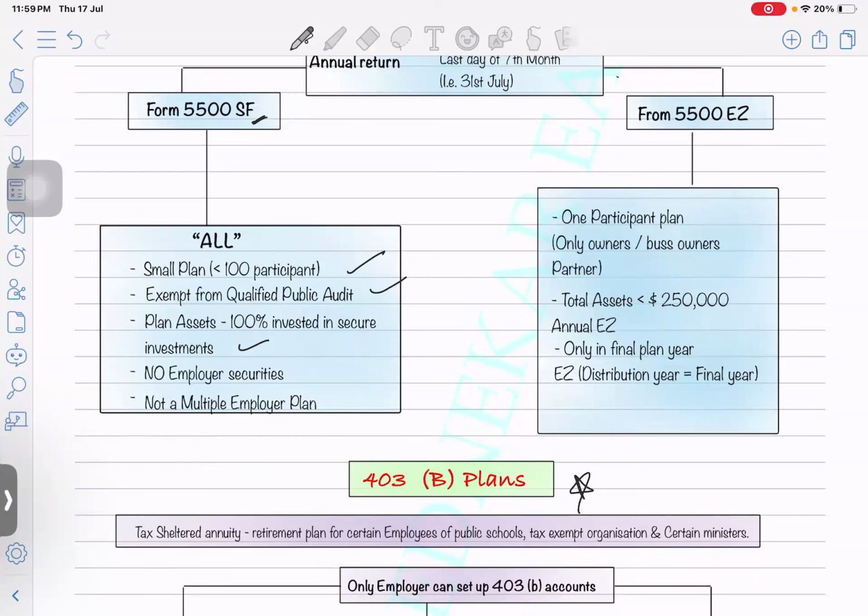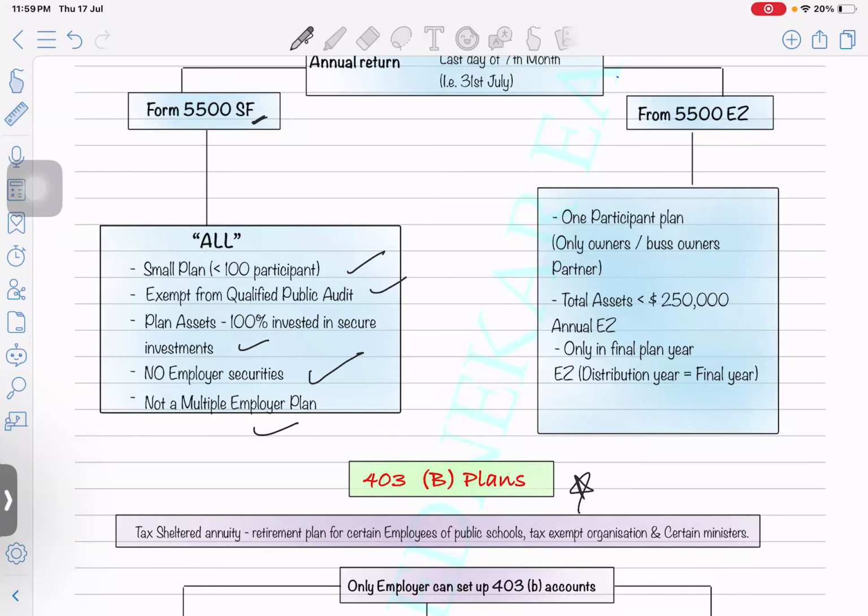Whoever is a small plan holder, their plan assets, meaning the retirement money, must be properly invested in secure investment. No employer securities, and not a multiple employer plan. A multiple employer plan means two or three different employers contribute for one employee. It's not a multiple employer plan.